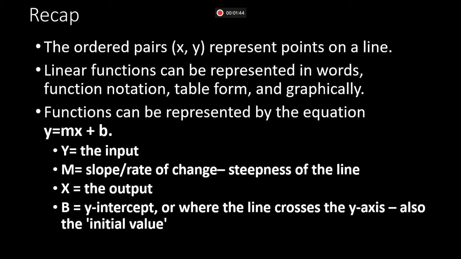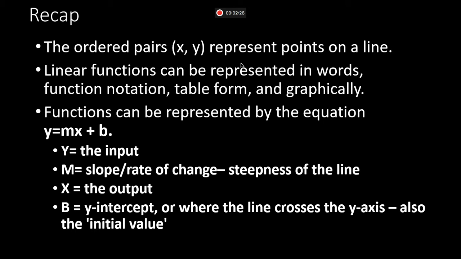Functions can be represented by the equation y equals mx plus b. This is called slope-intercept form. Remember, this is called slope-intercept form. So the y in this equation represents the output. This is basically what our answer is going to be. M is representing the slope, or the rate of change. So when we have a line, depending on how steep that line is, that's going to be represented by our slope. X is going to be our input. B, or our y-intercept, is where the line crosses the y-axis. It's also known as the initial value in our word problems.